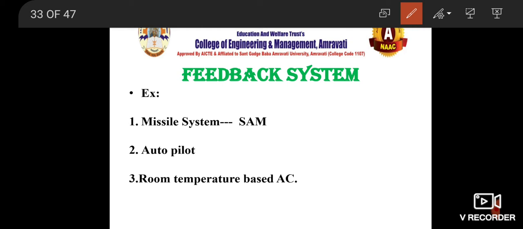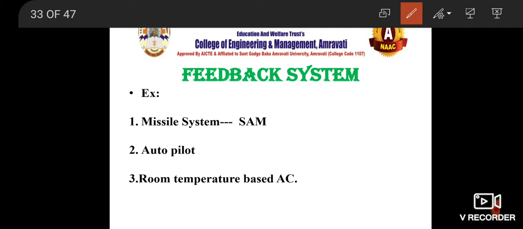The system will take the necessary action itself, and that will be a feedback system. Room temperature based AC: there are certain ACs available, some of you might be having it. It adjusts the temperature itself, right? Suppose you want the temperature to be in a particular range, and when the temperature of the atmosphere drops, then it will adjust itself.